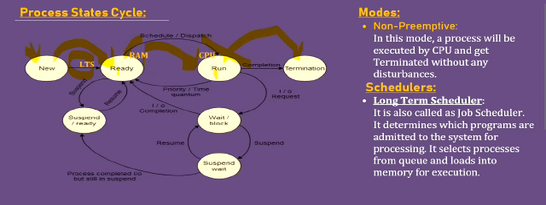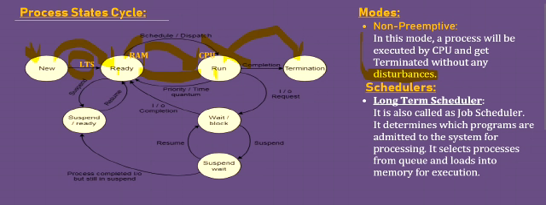Here the non-preemptive definition is: in this mode a process will be executed by the CPU and get terminated without any disturbances. Here we need to know the point called disturbances. Disturbances in the sense, if a process gets allocated to the CPU, unless it completes its execution, another process is not allowed to the CPU for its execution. After completion and termination of any process execution, another process is allowed to the CPU. That is the non-preemptive mode.